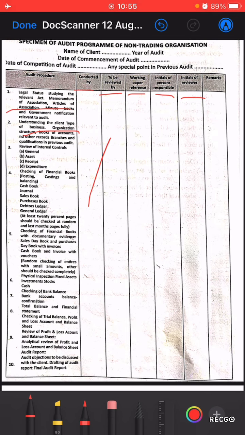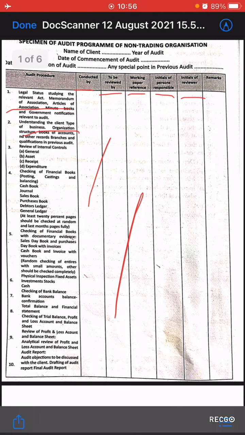Then analytical review of the profit and loss account and balance sheet, audit report, audit objections to be discussed with the client, and drafting of audit report, final audit report. So all these points he should note down in these 10 steps, and this is how he will be preparing the format of his working paper or the audit program of any organization, especially of a non-trading organization. Okay, hope the point is clear.